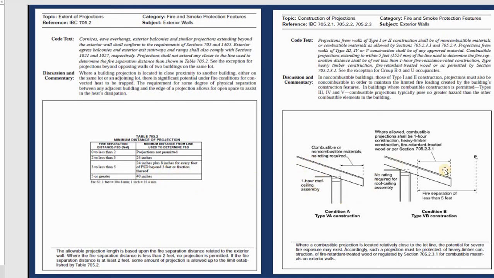So on the roof, it depends on the construction type. For example, you have type 4A, type 5A, and type 5B construction, and we have conditionally different. For example, this is type 5A construction, and you see the distance, they don't need a lot for the eaves. And if you have type B construction, the distance should be less than 5 feet. If you have less than 5 feet, you need a separation between them. That means if it's closer than 5 feet, you need a separate wall. That's the material for the wall. That's a stereo wall.